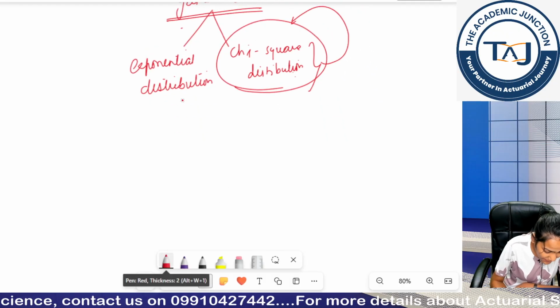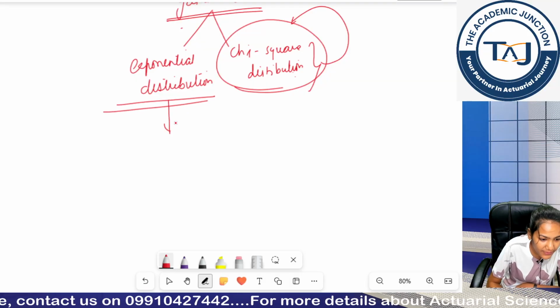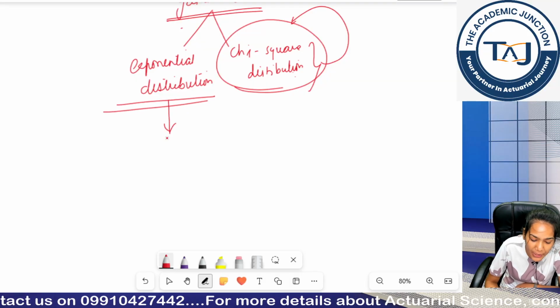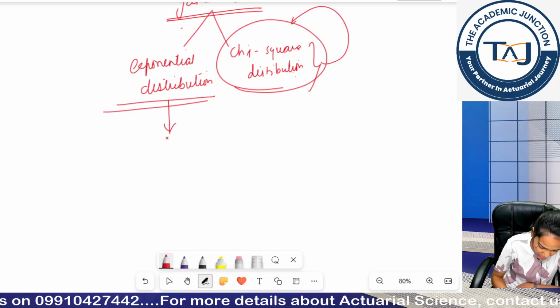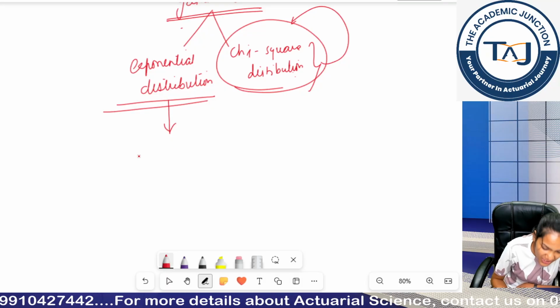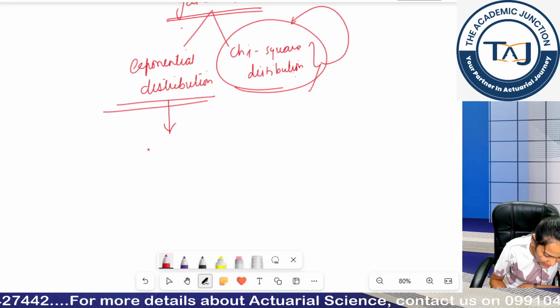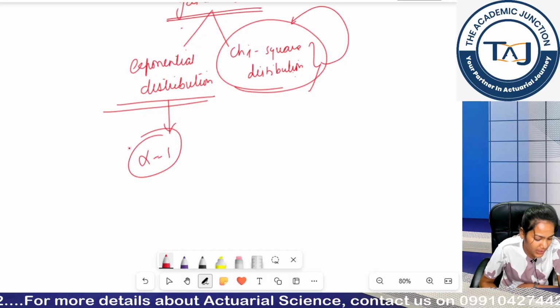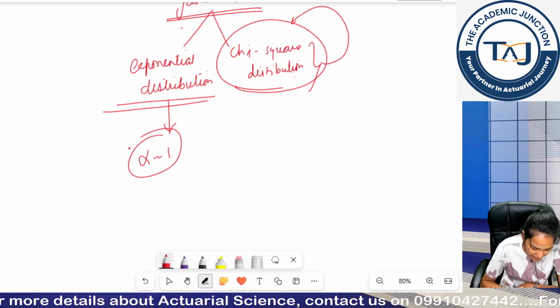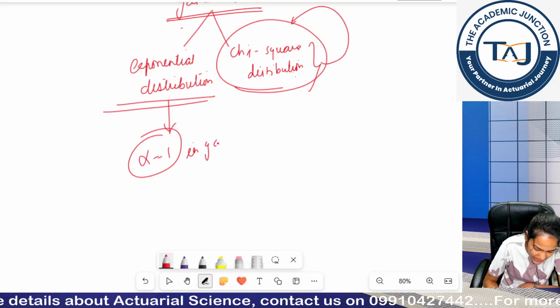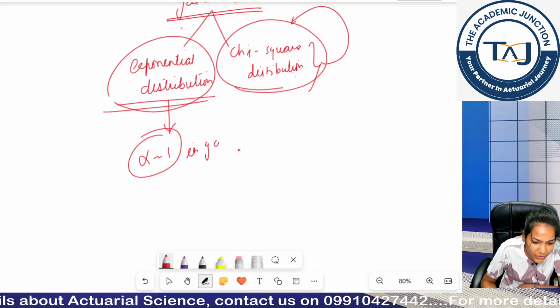Okay. So if I move to exponential distribution, first we will talk about exponential distribution. What is exponential distribution? Exponential distribution is the special case of gamma distribution when my alpha becomes 1. When alpha becomes 1 in gamma distribution, I get my exponential distribution.